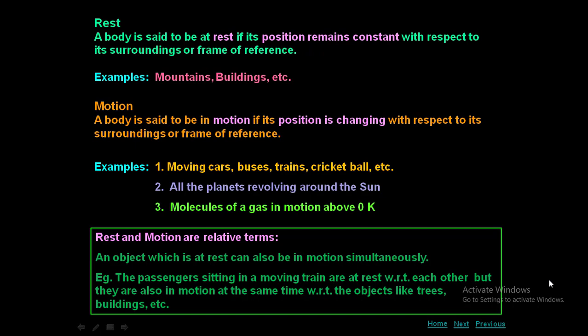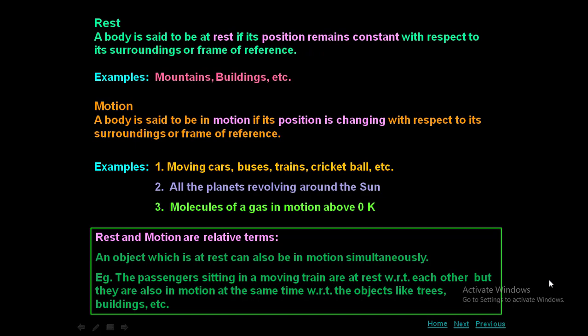What do you mean by relative? Relative means keep on changing from observer to observer. An object which is at rest can also be in motion simultaneously. That means two people are there, both the people are observing the same object, but for one person it appears to be at rest and for the other person it appears to be in motion.